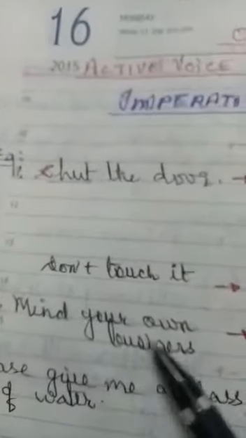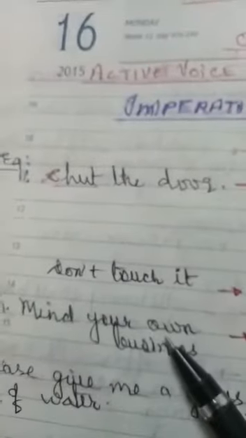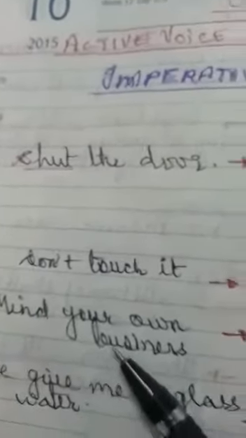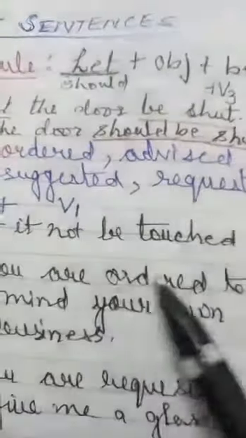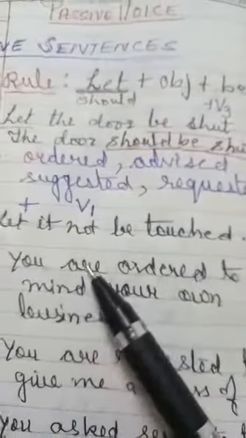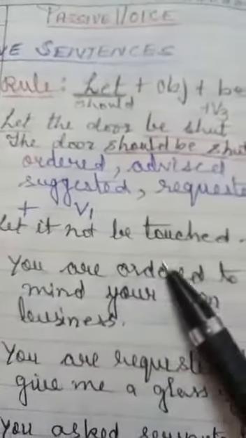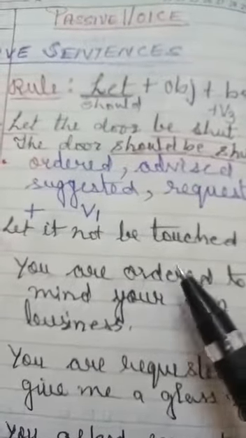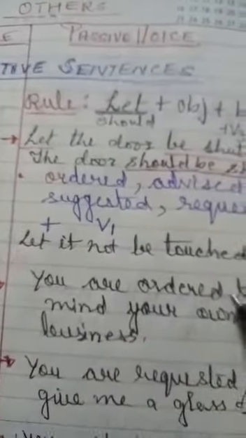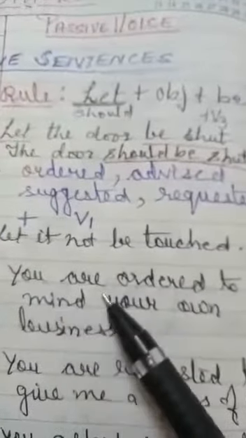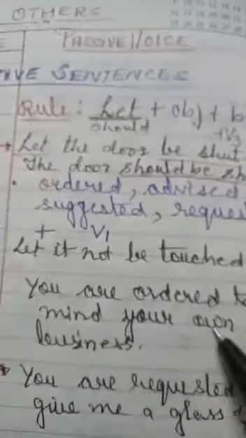Now see where you have an order. Mind your own business. Here you find that the order is given. So what will be? You are ordered to mind your own business. Why will we not use the third form? Because we are already using ordered, requested, suggested, or advised. So we will not use it. You are requested to mind your own business.